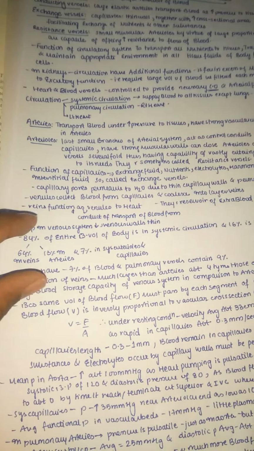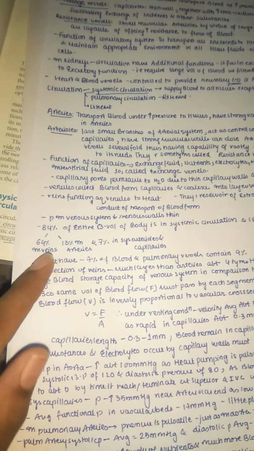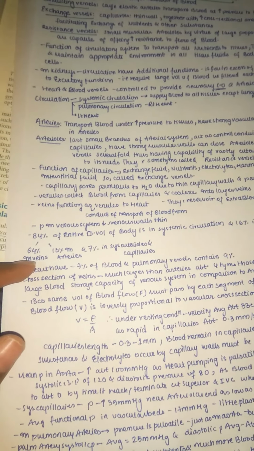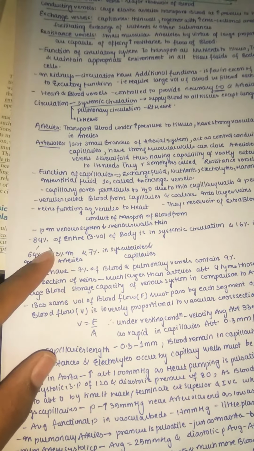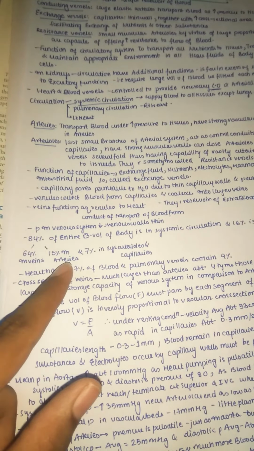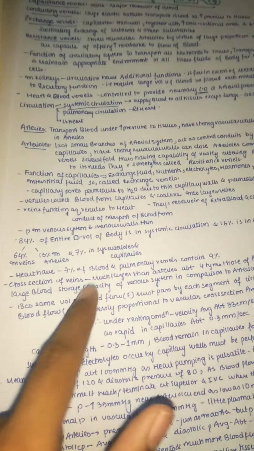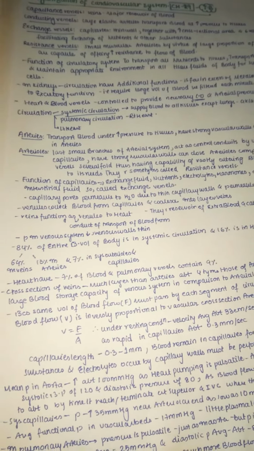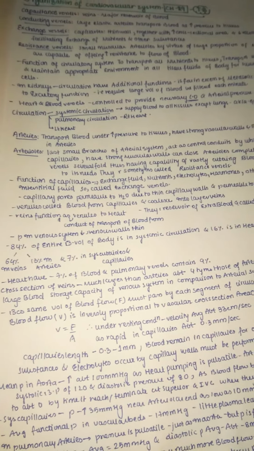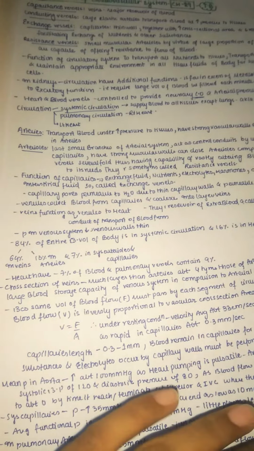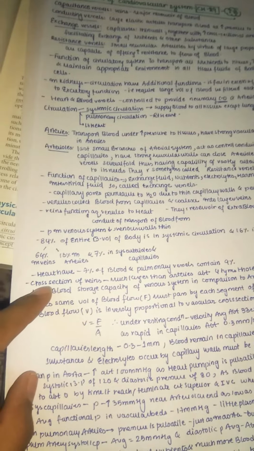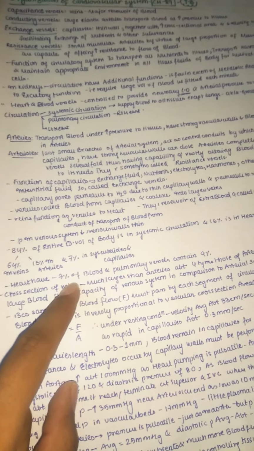Among this 84% in the systemic circulation, 64% of the blood is present only in veins, because veins have slow flow, so a lot of blood is present in them. Of the 84%, 13% of the blood is present in arteries, and 7% is present in systemic arterioles and capillaries. In capillaries the blood flow is somewhat slow because it needs to exchange with the tissues, right? Only at the capillaries may the blood flow decrease; in all other arteries and arterioles it is very fast. The heart has about 7% of the blood, and pulmonary vessels contain 9%.